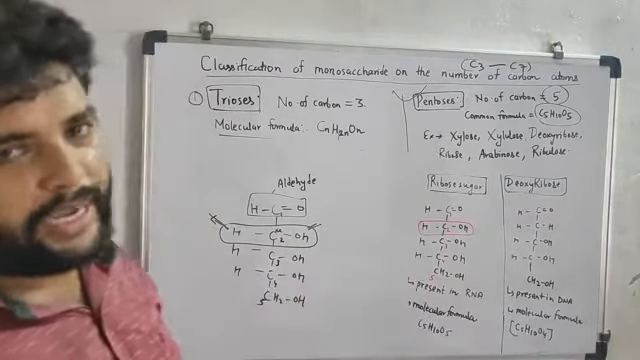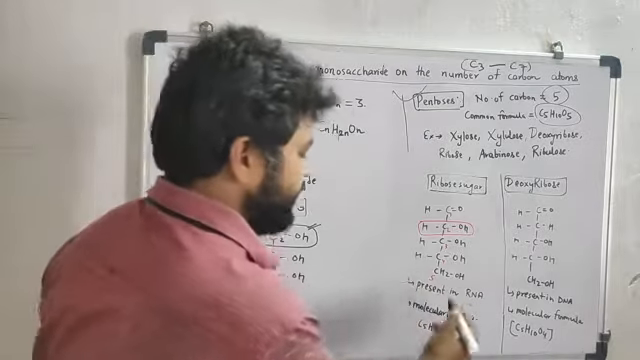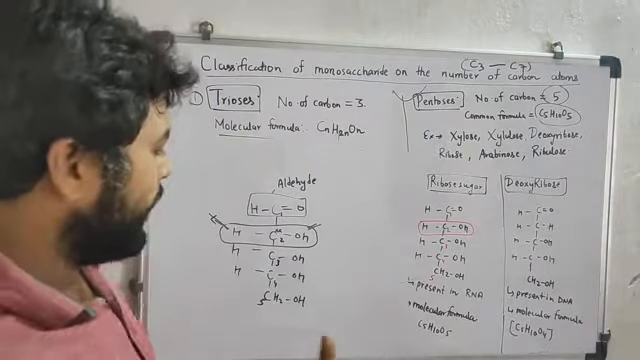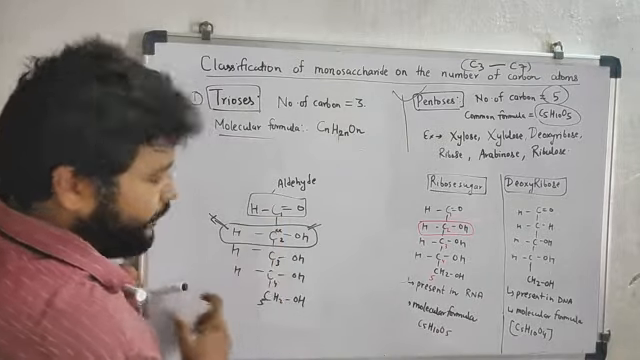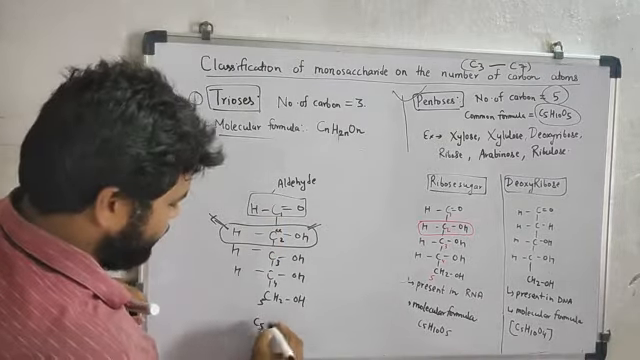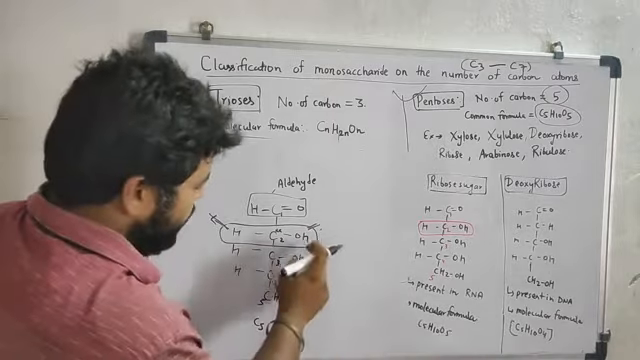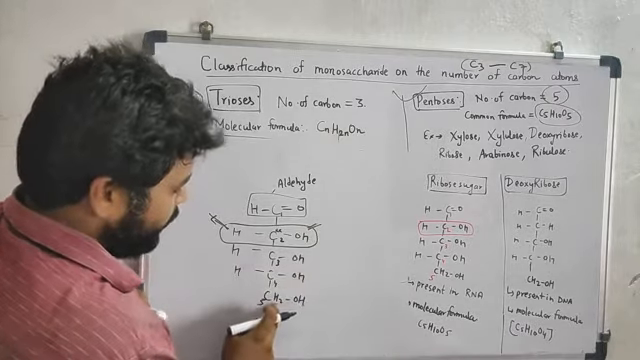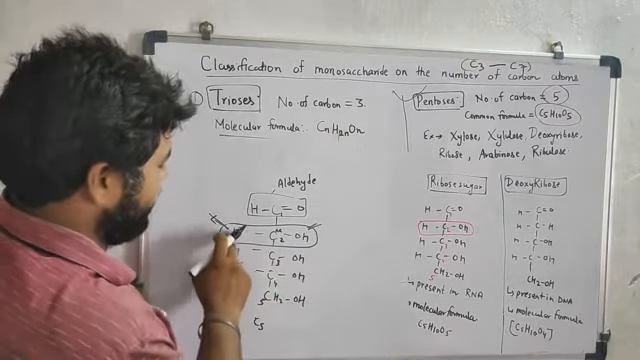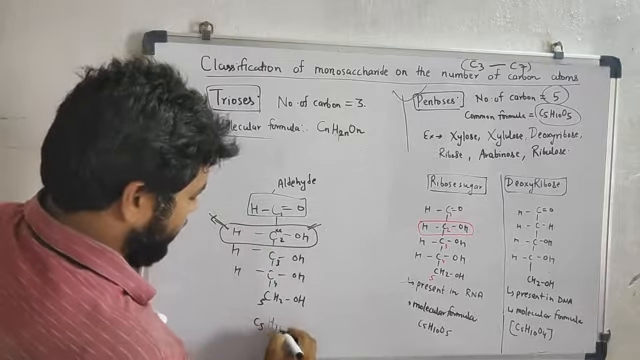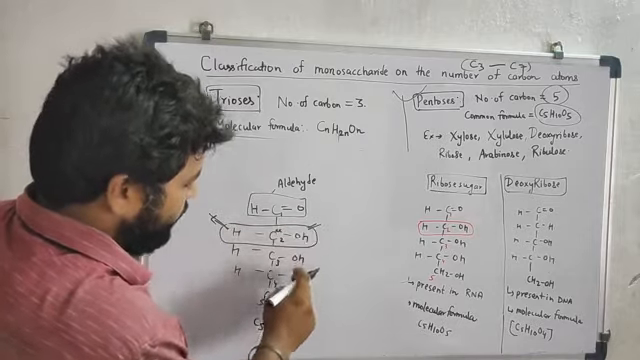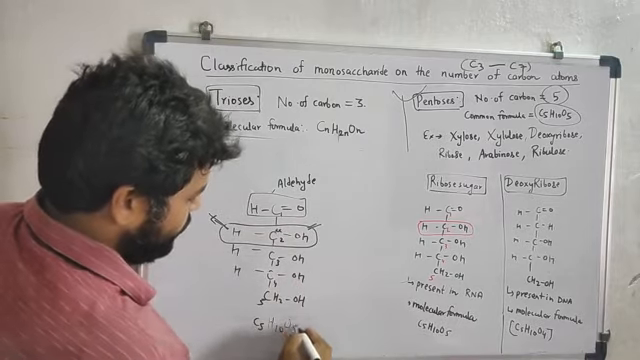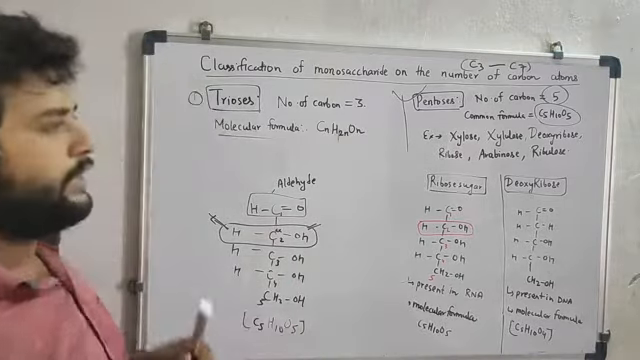Ribose sugar, as I have already told you, is present in RNA. Its molecular formula: just count. Carbon: 1, 2, 3, 4, 5. How many carbon? 5. Hydrogen: 1, 2, 3, 4, 5, 6, 7, 8, 9, 10. So H10. Now count the O: 1, 2, 3, 4, 5. Okay. So this